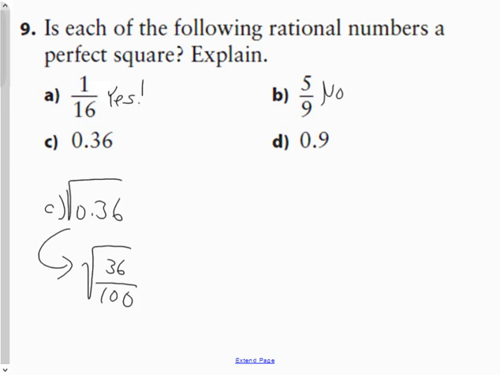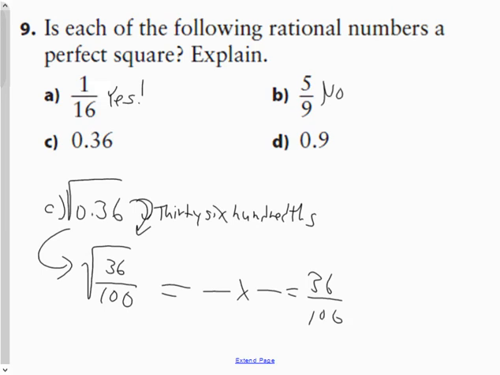So we have 36 hundredths, which in fraction form is 36 hundredths. And therefore, what fraction multiplied by itself is 36 hundredths? Well, since both numerator and denominator are perfect squares, 6 and 6 is your numerator, and 10 and 10 is your denominator. So therefore, yes, it is, and the square root would be 0.6, or converting it back again to decimal form, 6/10.